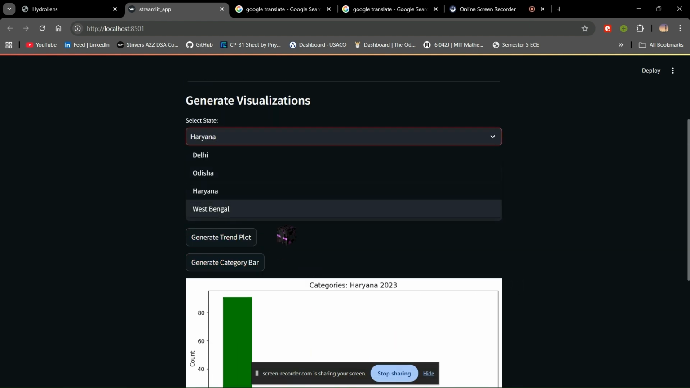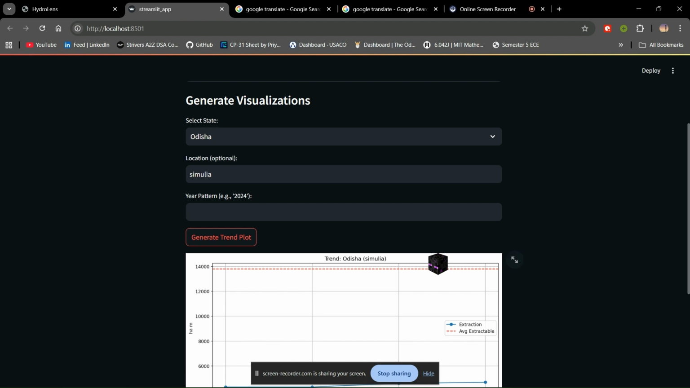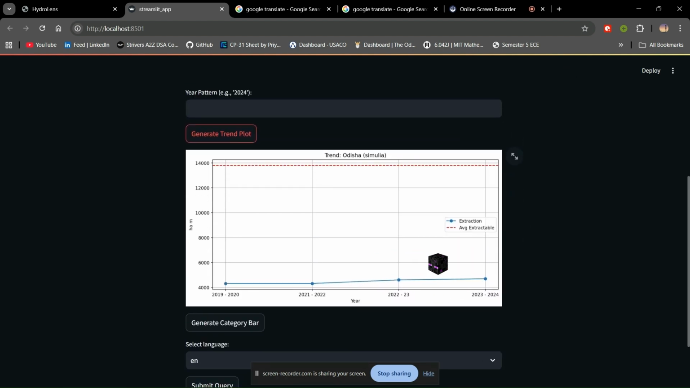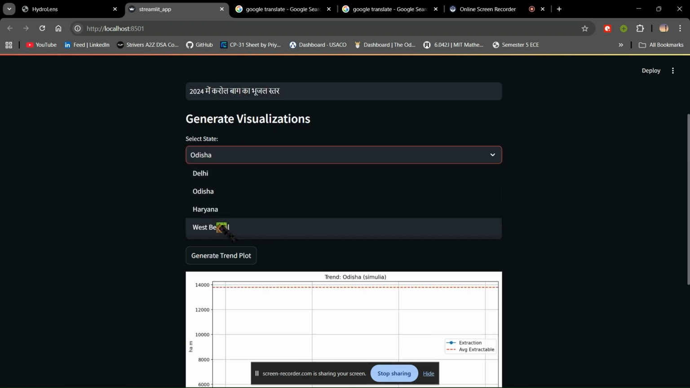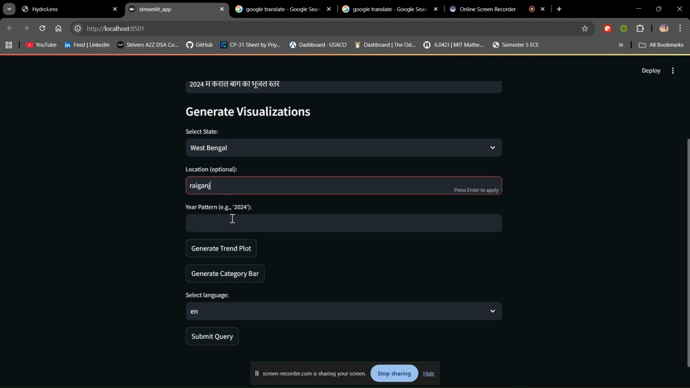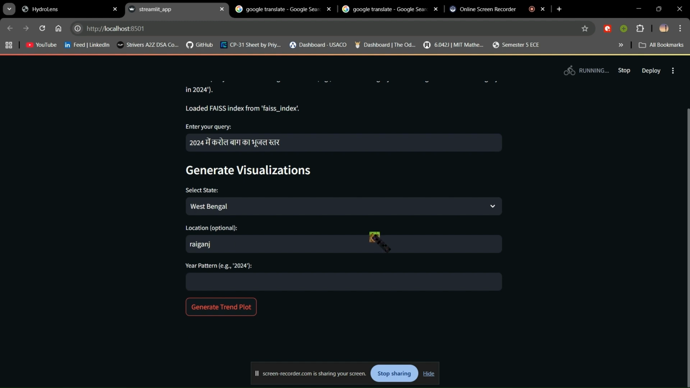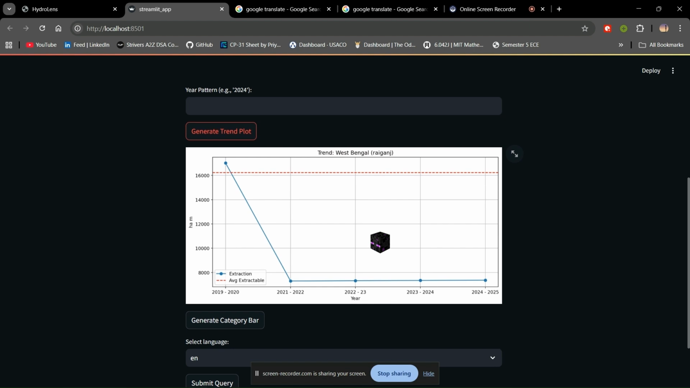Now let's look at the trend plot. Simulia is a block in Orissa. So here we have it, the trend plot for Simulia. Let's look at another trend plot. Here we have it, the trend plot for Raiganj in West Bengal.